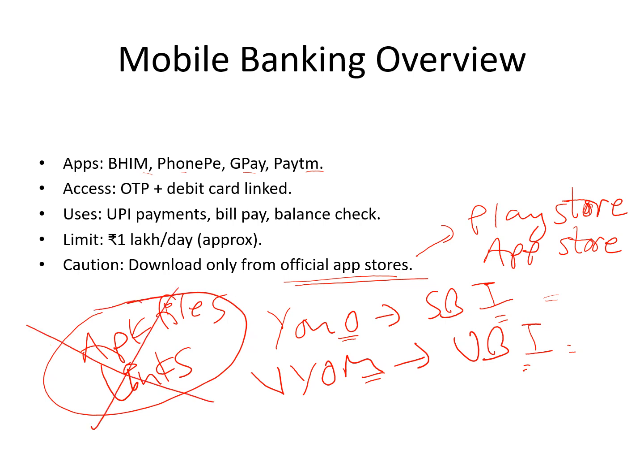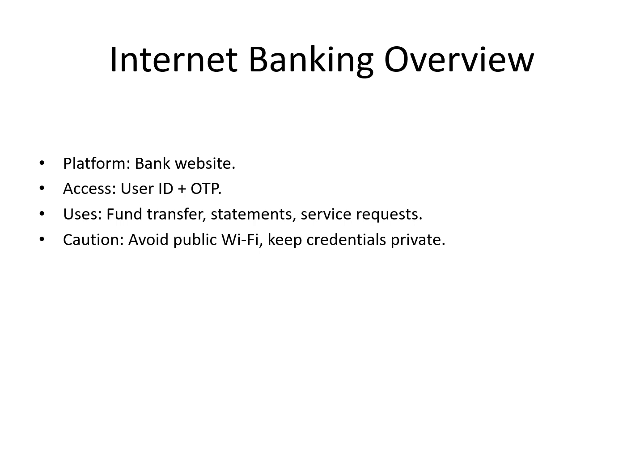Don't click on APK files or random links. Your money might be at risk. See, now let's see about internet banking. The internet banking platform is like the bank's website. Please visit official websites of banks like SBI, Union Bank of India, Canara Bank, etc. to have access to internet banking. Access is by user ID and OTP. Please request the bank to provide a user ID if you want internet banking.